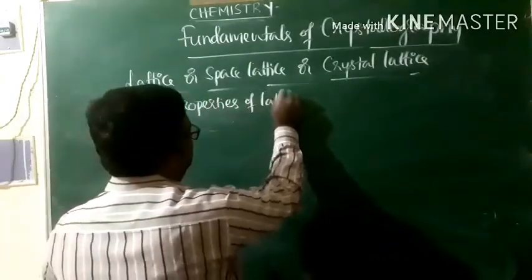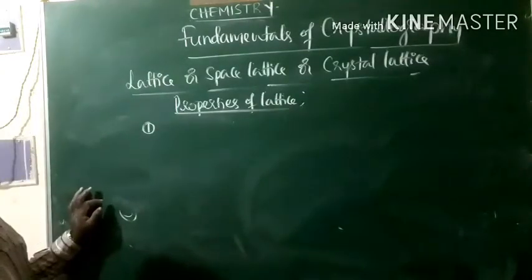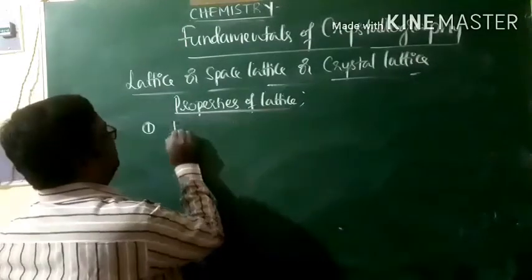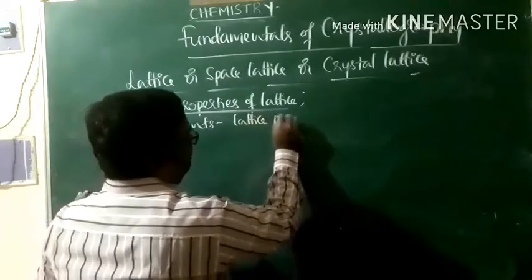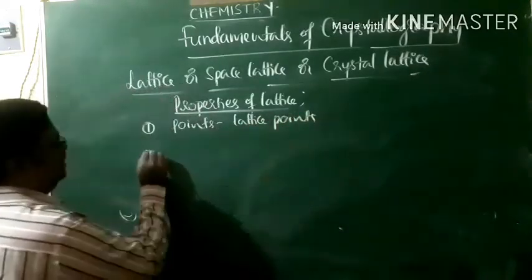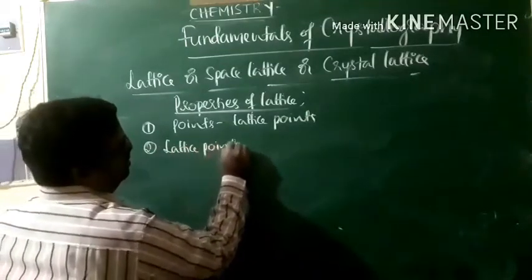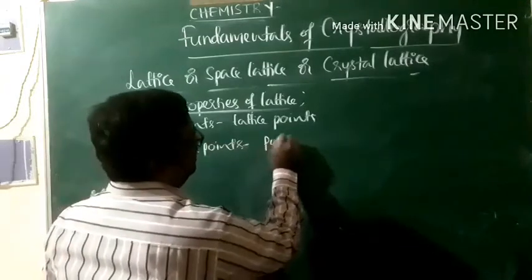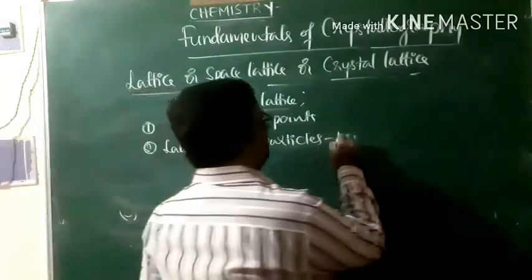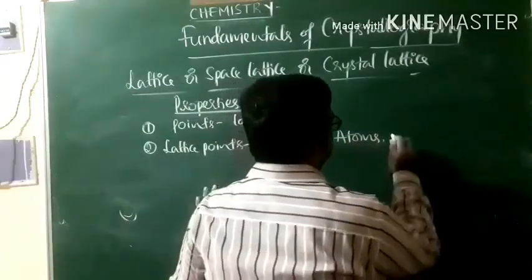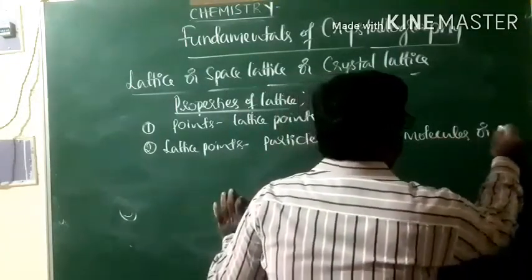Properties of the lattice. The first property of crystal lattice is that it is characterized by certain points, and these points are called lattice points. These lattice points represent the particles of a given solid. Particles may be atoms, or molecules, or ions.